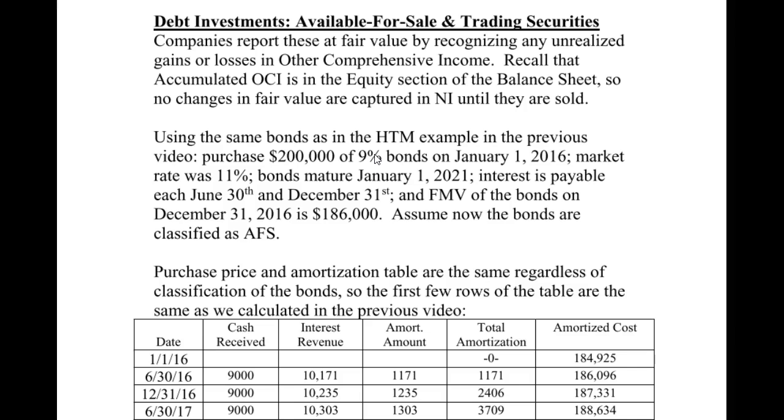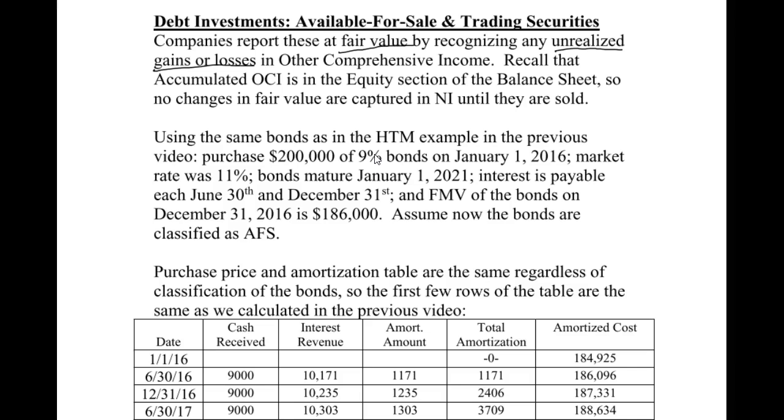trading securities. All right, so the main difference is that we are going to report these at fair value. Okay, so how do we report those at fair value? We're going to report them by recognizing unrealized gains or losses. All right, so an unrealized gain or loss just means the value is either greater than or less than the amortized cost, but we call it unrealized because we haven't sold it yet. So our realized loss will be when we actually sell it. So these are considered unrealized. All right, so it's important.